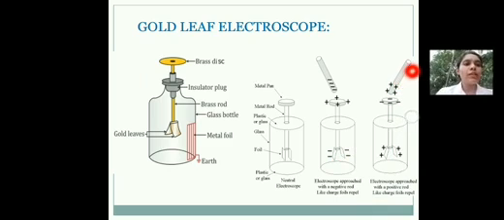Similarly, when a positively charged rod is brought near this brass rod, opposite charge, that is negative charge, will be induced here. Again here opposite charge, that is positive charge, will be induced, and due to the positive charges present on both the leaves, they will repel. Okay, so like charge foils will repel. Suppose if two foils are attracted to each other, then we can say the charges are unlike charges.